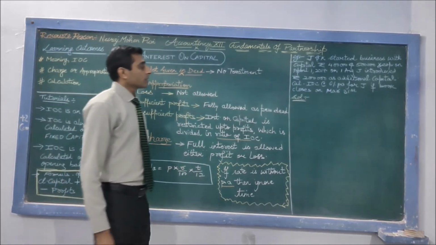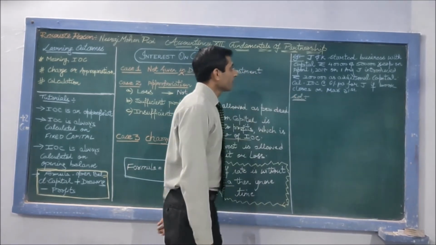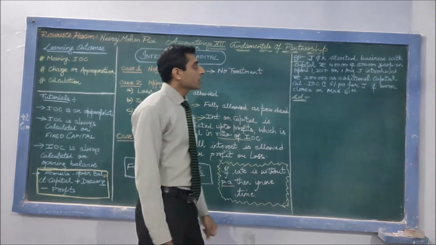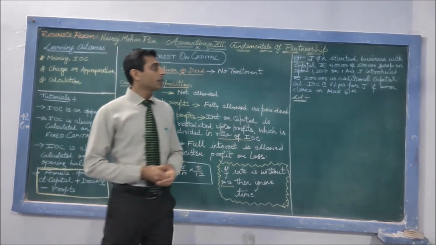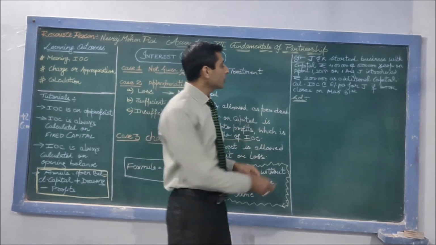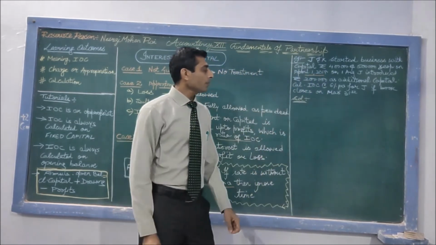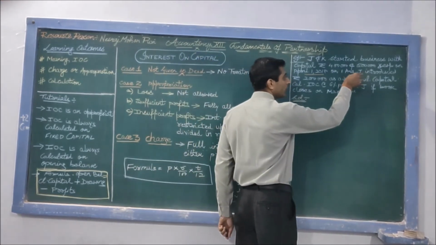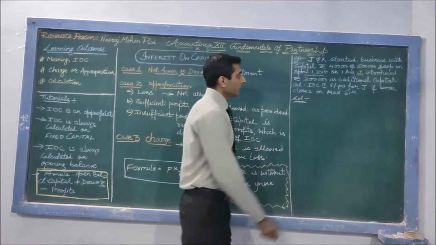Let us solve one example to understand this concept. Here it is. J and K started business with their capitals of rupees 4 lakh and 5 lakh respectively on 1st of April 2019. On August 1st, J further introduced capital of rupees 2 lakh.